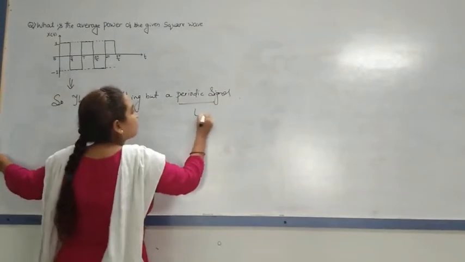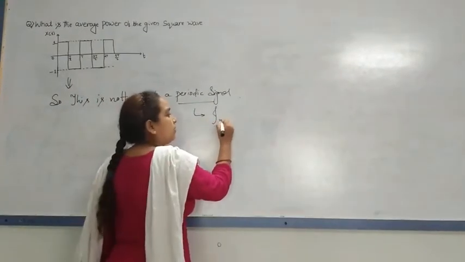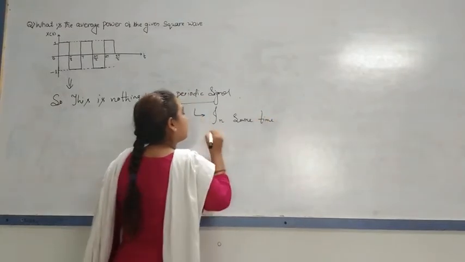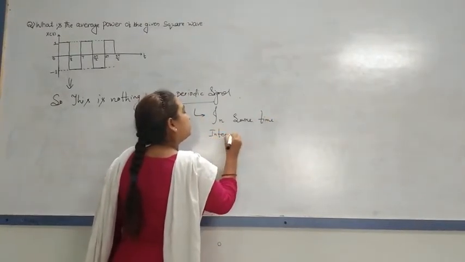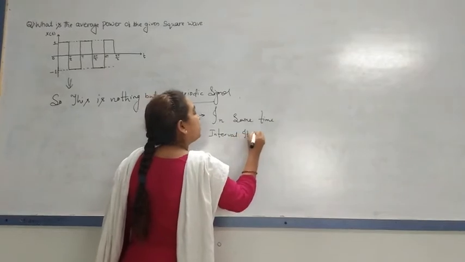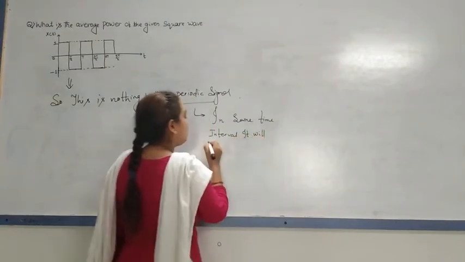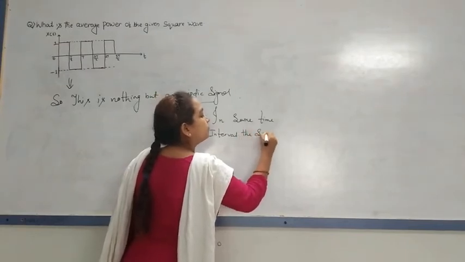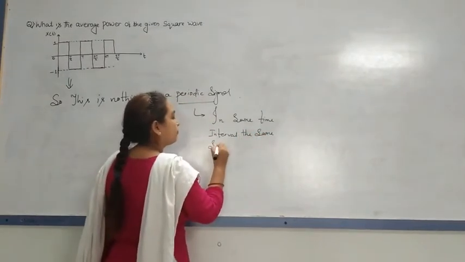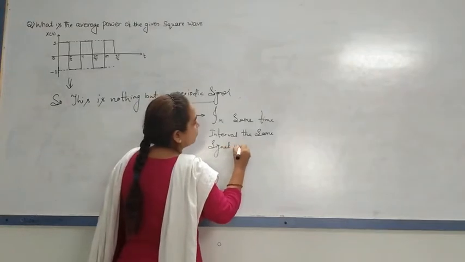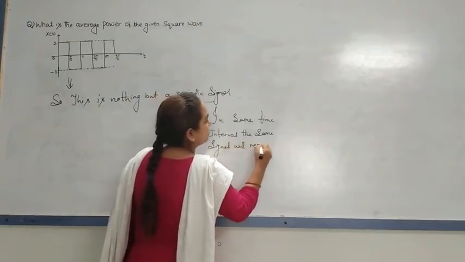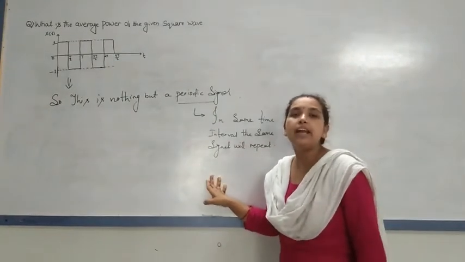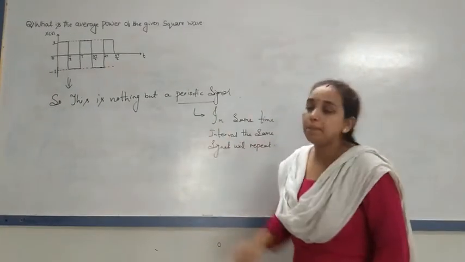In the same time interval, the same signal will repeat. If the same signal repeats, then it is called a periodic signal.